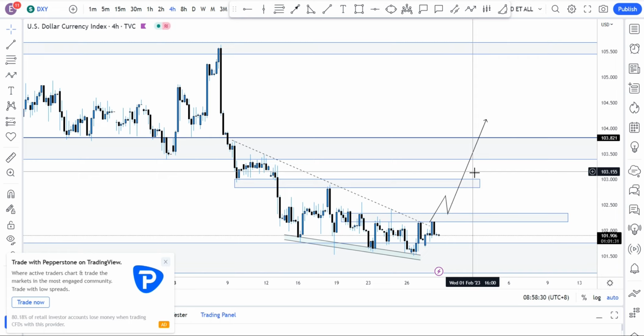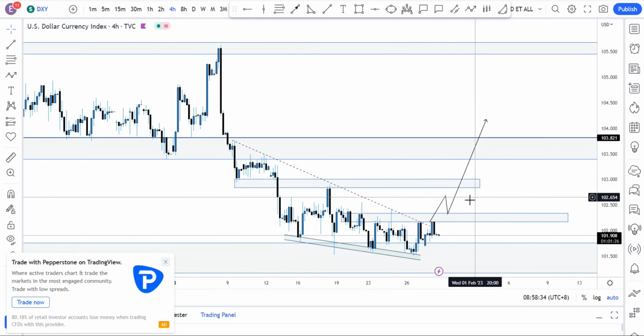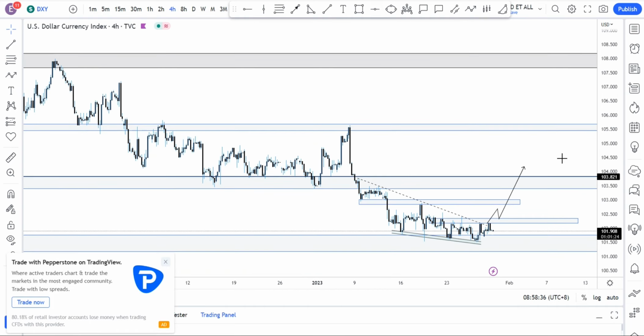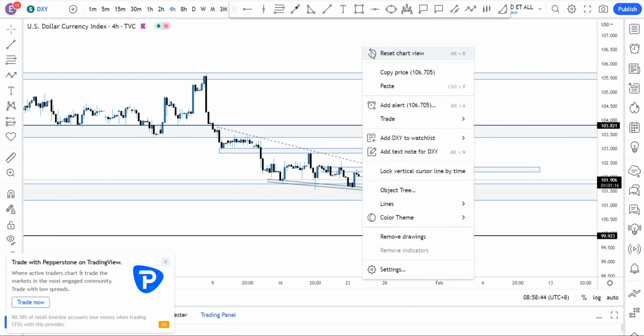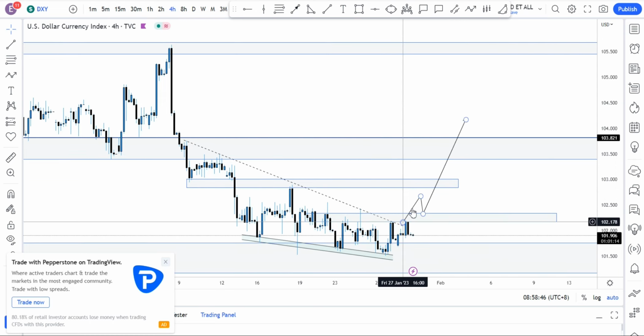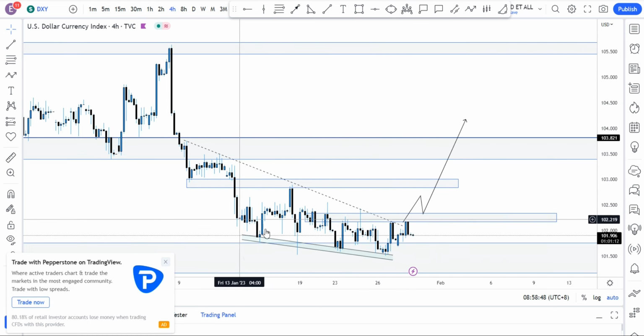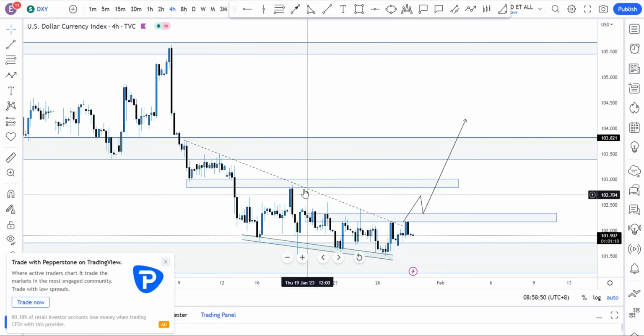Probably price will range till the non-farm payroll or any very important news. And if that plays out, we'll see price to the upside. Other than that, we can see that price might break this 101.50 and head to the downside, probably bearish. We'll just see a plunge to the downside, but my best anticipation is for price to push to the upside, because we've seen how price has really rejected this region.